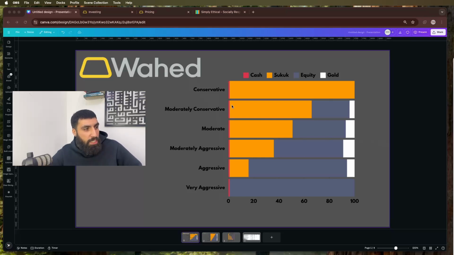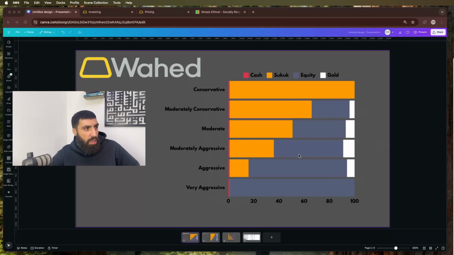So they always keep the cash level at 1% throughout every single portfolio. And that's because what we'll see later is their fees are 1% per year. So they need to keep an amount of your portfolio in cash so they can take their fees. The next thing you'll notice is that the Sukuk allocation decreases as you increase the level of aggressiveness. I hope aggressiveness is a word. And they increase the level of equity exposure as we increase the level of aggressiveness. And gold starts off small, gets a bit higher, then goes back down again. Gold really follows no rhyme or reason or pattern here.